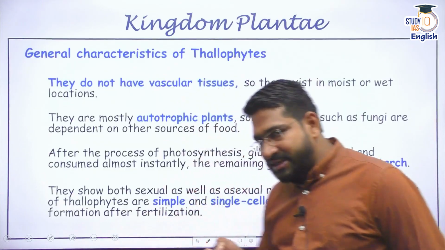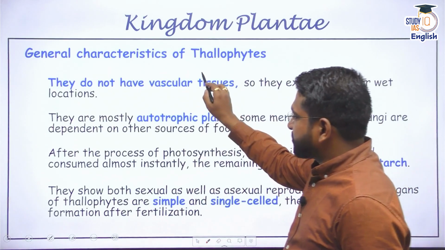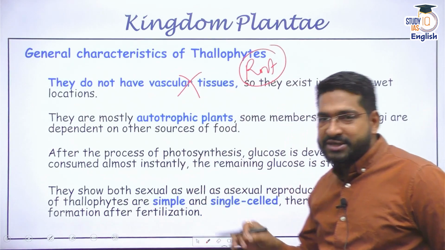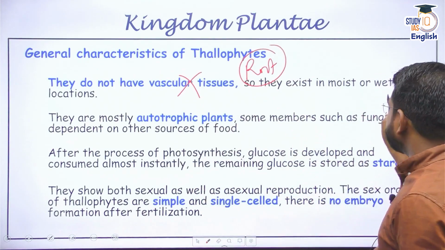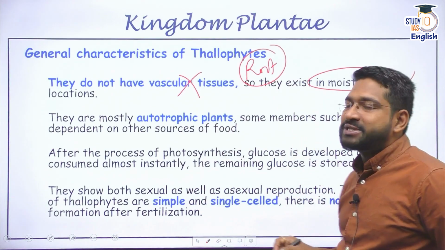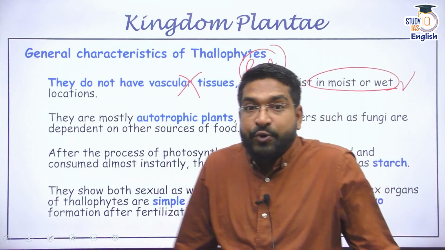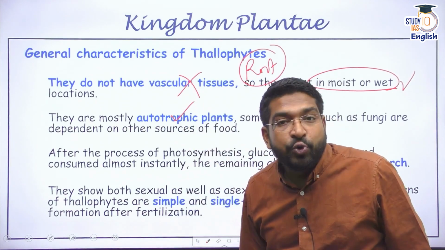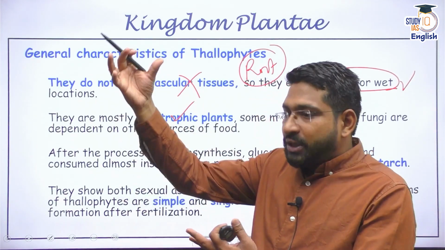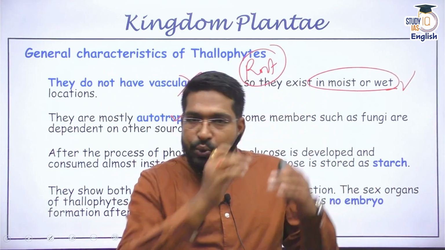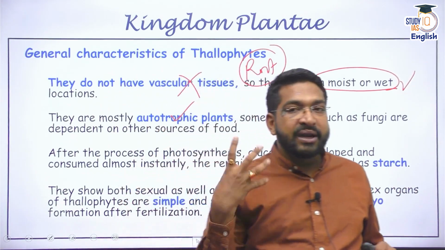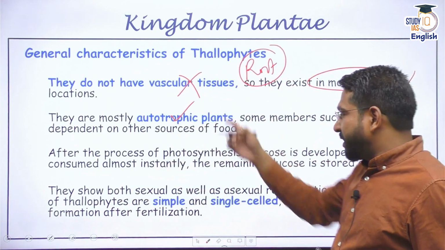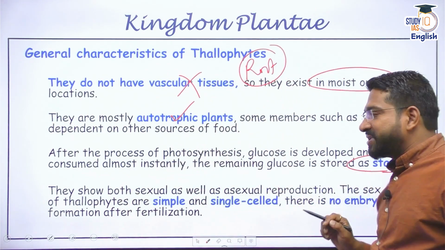So what are the characteristics of these Thallophytes? They do not have any vascular tissue. They do not have any extensive root system or stem system. But they do need water. That means they are mostly present in moist and wet locations. Of course, they are green, meaning they have chlorophyll. They are autotrophic. They can produce their own food. What kind of food do they produce? They use carbon dioxide, they use sunlight, they need water, and then they produce basic glucose. And the excess glucose produced by these Thallophyta is stored in the form of starch.